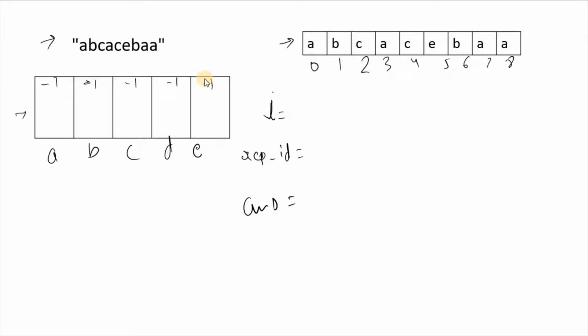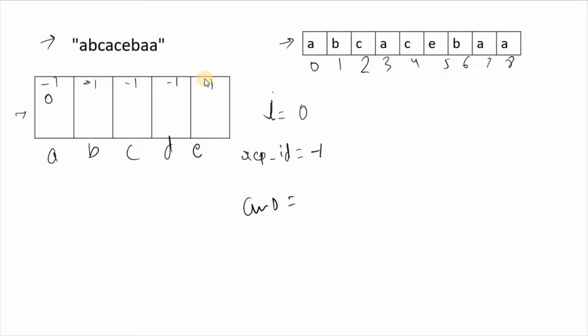So a, is it there already? No, because the index is -1. So we'll replace -1 with 0, and our repeated index is also -1, because initially there is no repeated character.